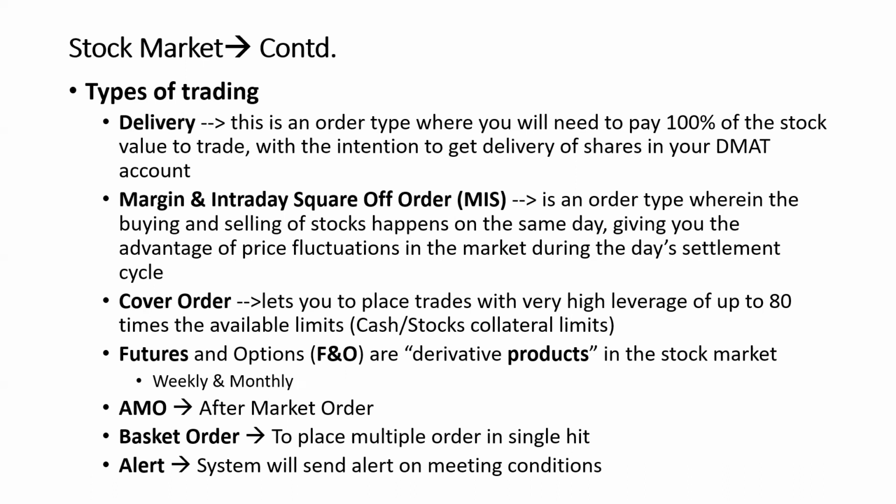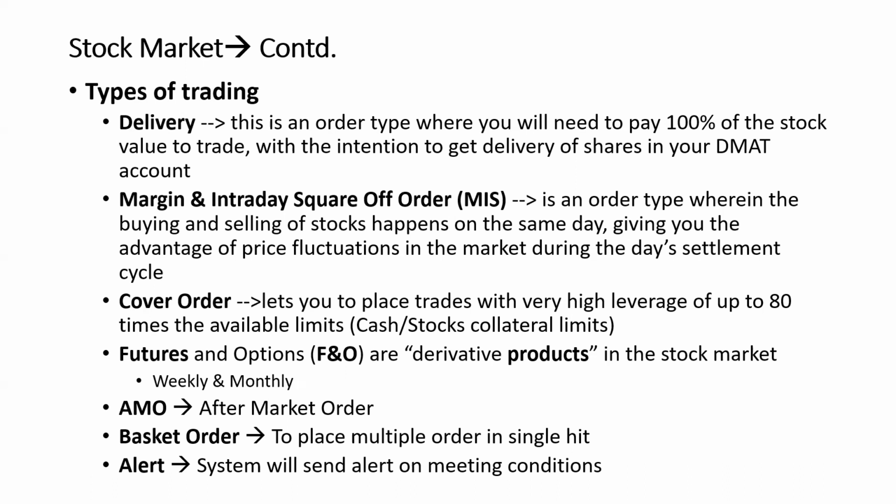Apart from this, there is another type which we call the AMO order, that is, after market order. Suppose a stock is getting traded at X value. You want to place a sell order at a particular value, you can use the AMO order. In the same line, if you want to buy a stock before market itself, you want to place an order, you want to go out somewhere, then you can use this option.